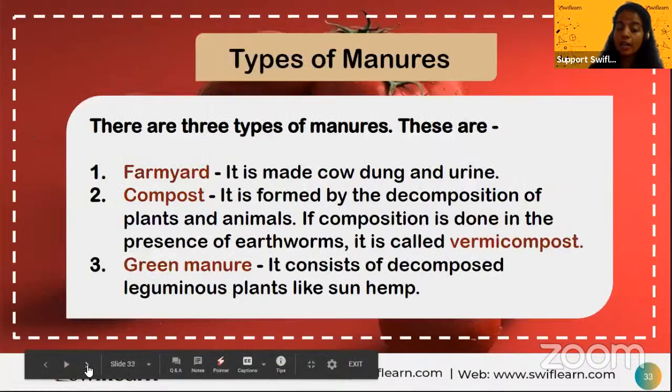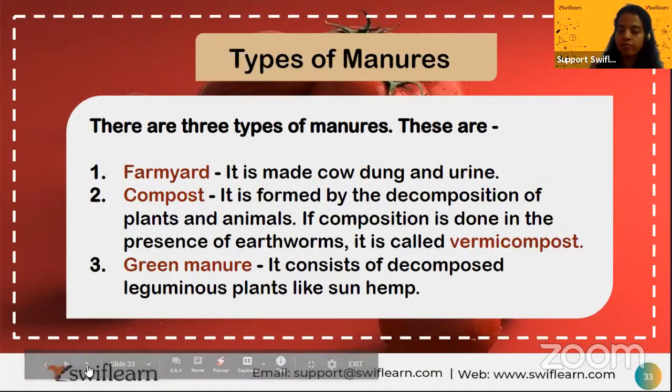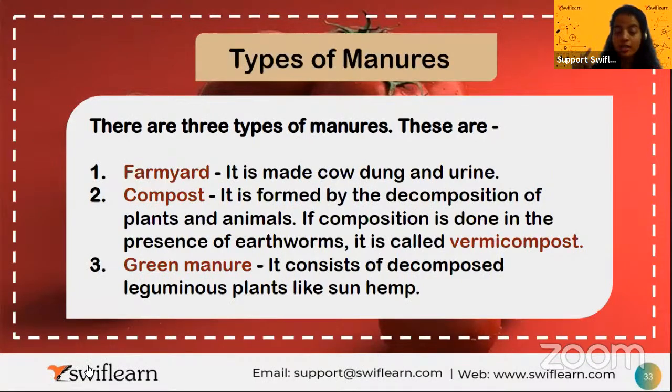Manures are of different types. What are they? Farmyard manure is made up of cow dung and urine. Second is compost. Compost is nothing but the decomposition of plants and animals. It is done by the bacteria or the earthworms present in the soil. That is what I told you in ploughing, right? Small good organisms are present which help to decay the animal and plant matter. If earthworms are present in it, then we call that compost vermicompost. If not earthworms, then we call it compost.